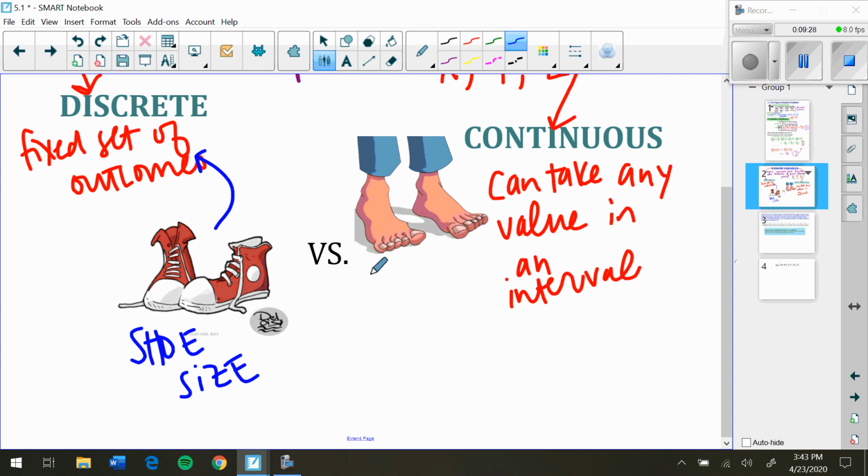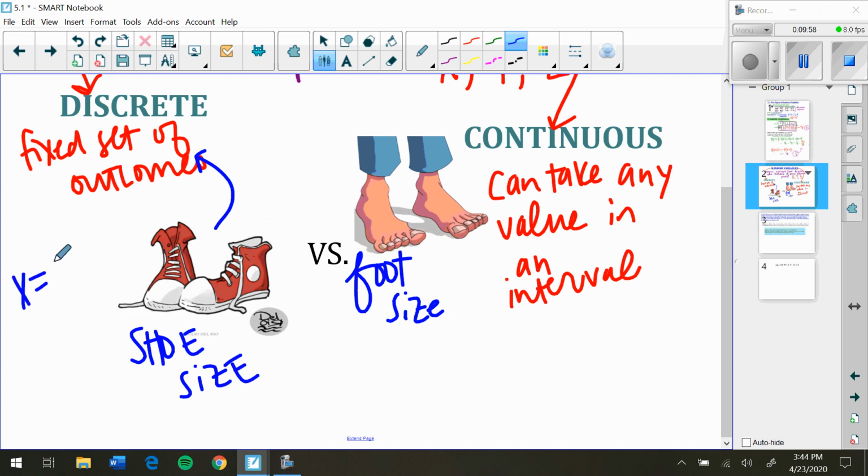No. Versus your foot size, if I were to measure my foot, it's not just going to be 21 centimeters. I don't know, 21 centimeters is probably too small. Whatever. A foot size can be measured pretty much any value from, let's say, 0 to 1 foot, right? It can be 11.1 inches or 11.2 inches, where a shoe size can only be certain values.